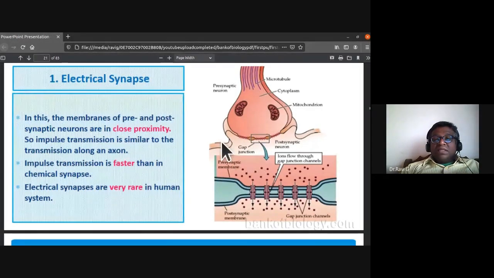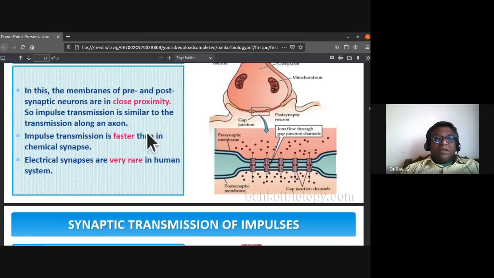So in this, the membranes of presynaptic neuron and postsynaptic neuron are in close proximity. The impulse transmission is similar to the transmission along an axon.